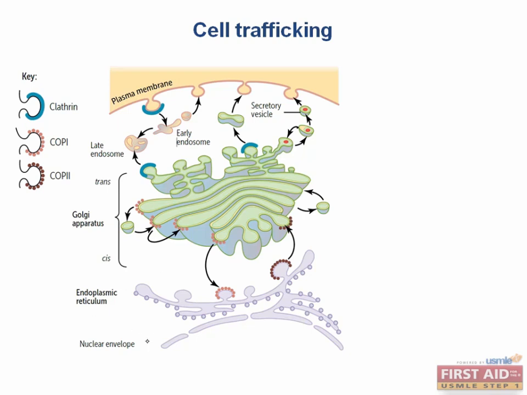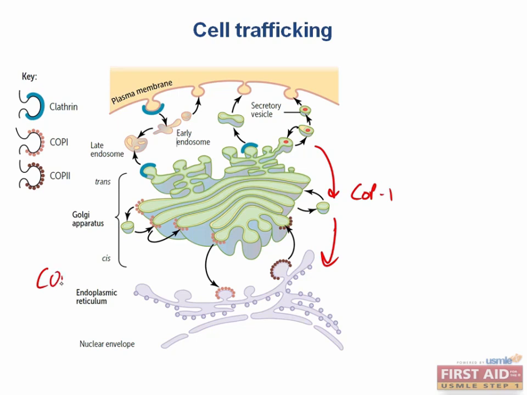The Golgi is found between the rough ER and the cell membrane. And the cis Golgi is what we call the side close to the rough ER, and the trans Golgi is what we call the side close to the plasma membrane. There are three main proteins that organize traffic to and from the Golgi, as well as between the different layers. COP1, which stands for coat protein 1, is involved in retrograde transport from the Golgi back towards the ER. It's also used to bring things from the trans Golgi back towards the cis Golgi. So basically everything in this downward direction.